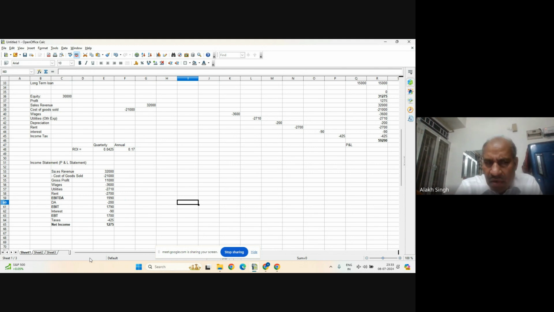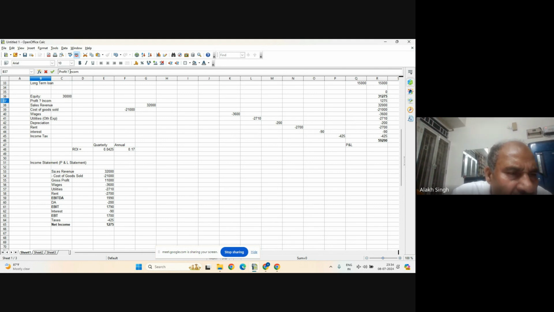So once you have learned how to make a balance sheet, you can make an income statement very easily with the profit part. You can write income here as well. It's not necessarily profit. You can write it as income instead of profit, because revenue is an income, sales revenue. It depends upon what you choose to write or what the examiner asks. I can say income. I will put it here. So you learned the income statement.